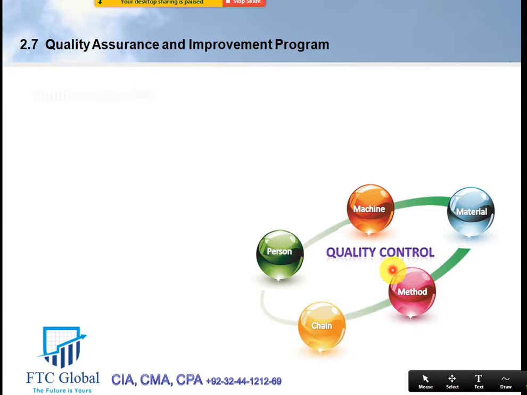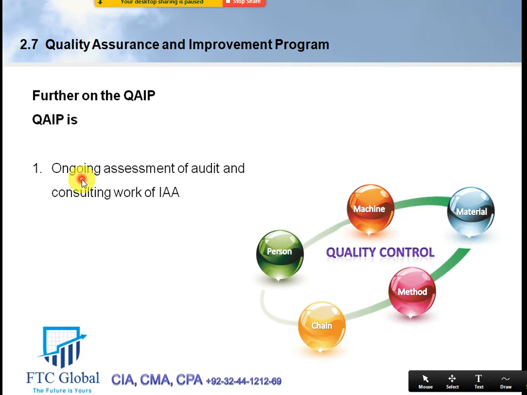Further on, the quality assurance and improvement program. What do we have? The QAIP, the quality assurance and improvement program, is an ongoing activity. It doesn't stop. It's a continuing process. It's an ongoing assessment, because we have already agreed that the internal audit department performs two types of work, audit and consulting.